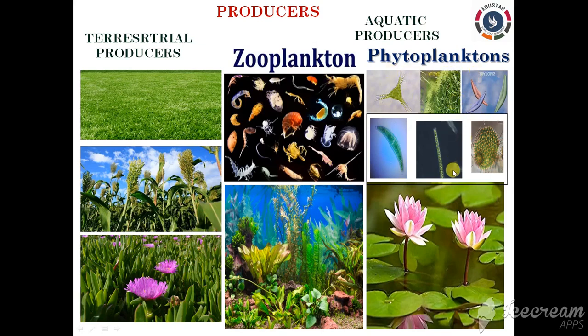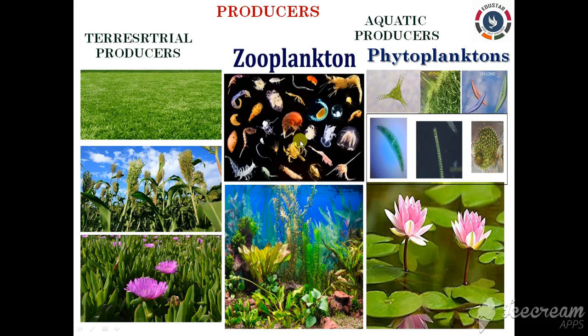The phytoplanktons are the minute microscopic aquatic plants which float freely on the surface of the water. These phytoplanktons are capable of preparing their own food by the process of photosynthesis, and they include free floating algae as well, right? Apart from that, the zooplanktons are the minute microscopic aquatic animals which float freely on the surface of the water. They include free floating protozoans and very small fishes. Clear?